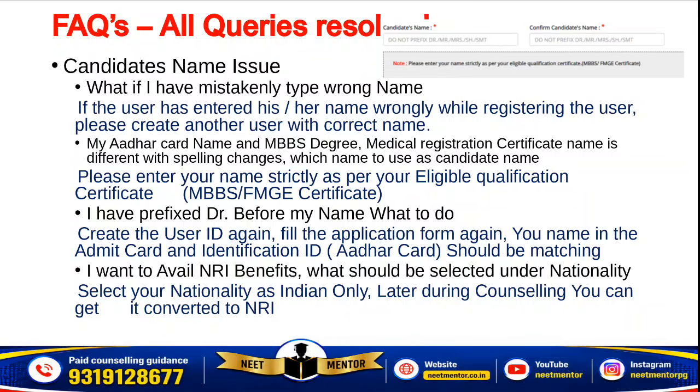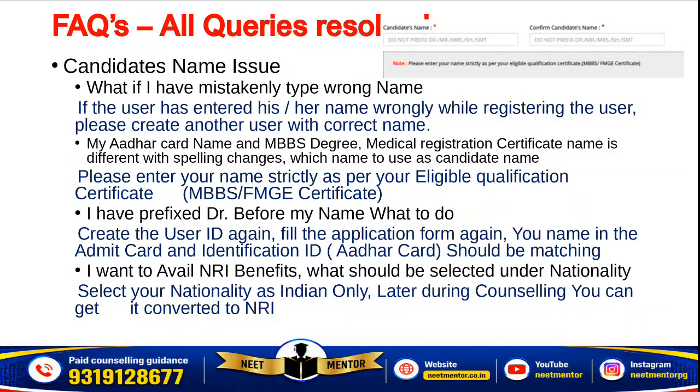So create another user ID, do the registration once again. I want to avail NRI benefits. Even in that case, you select the nationality as Indian only. If you yourself are an NRI candidate and you don't have the citizenship of India, then your nationality is going to be other than Indian, but you want to avail the NRI benefits.